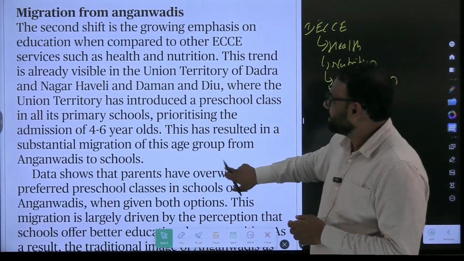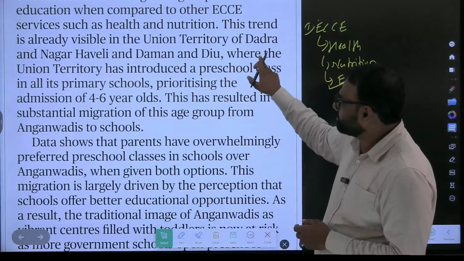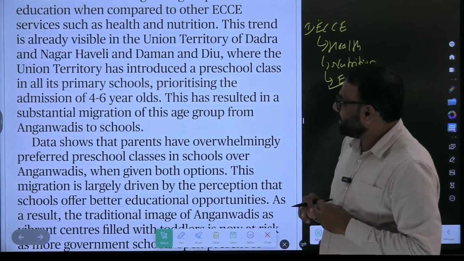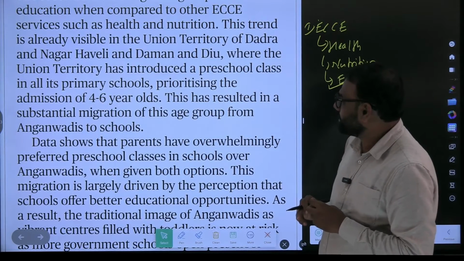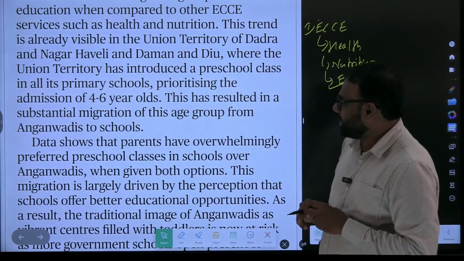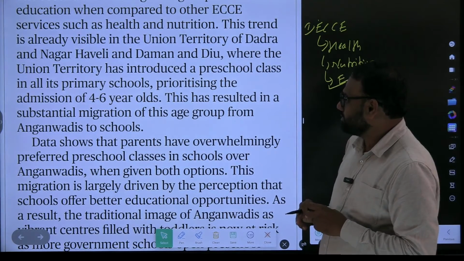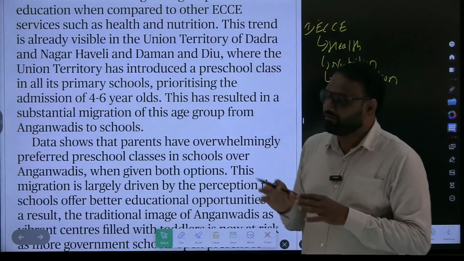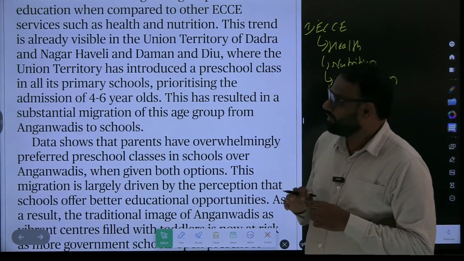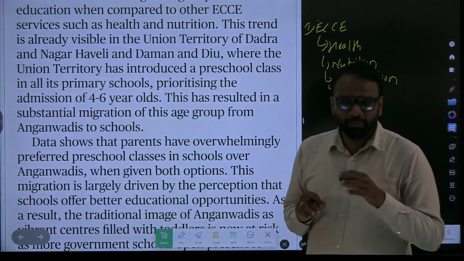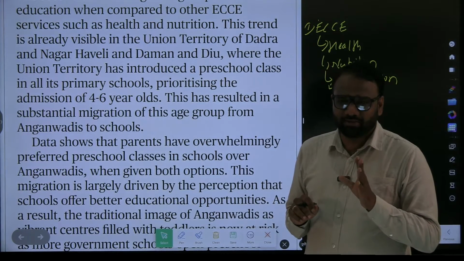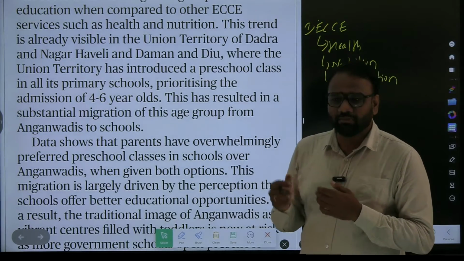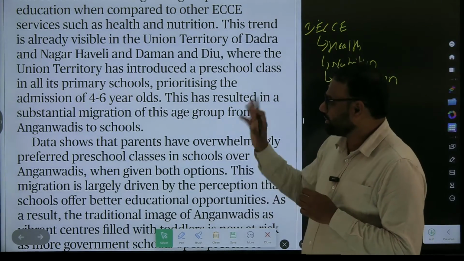Education. This trend is already visible in the Union Territory of Dadra and Nagar Haveli and Daman and Diu, where the Union Territory has introduced a preschool class in all its primary schools, prioritizing the admission of 4 to 6 year olds. So now this example is there, right? They said that this trend is already visible. Where it is visible? In Dadra and Nagar Haveli and Daman and Diu. So in prelims, there are very rare chances that they will ask it, but in the mains you can quote. In some union territories like Dadra and Nagar Haveli, they have started implementing it. So that you can mention, not that much important point.